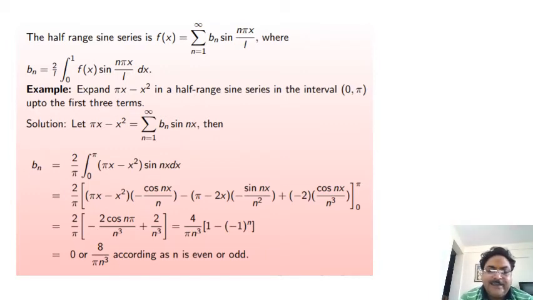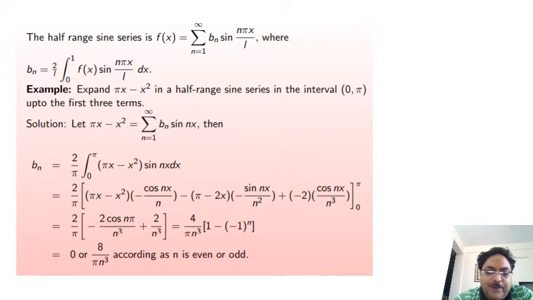Now the integral of the function is equal to, by using Leibniz formula, the first function pi x minus x square and integration of the second, sin nx, is minus cos nx by n, minus differentiation of first function, pi minus 2x, and integration of this, minus sin nx by n square, plus differentiation of pi minus 2x, which is minus 2, and integration of minus sin nx upon n square is cos nx upon n cube, and the range is from 0 to pi.